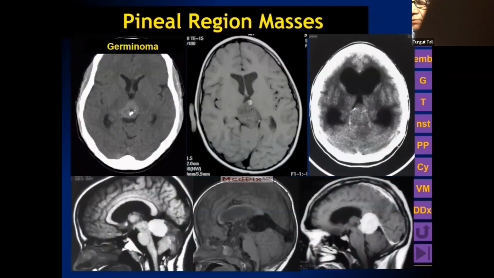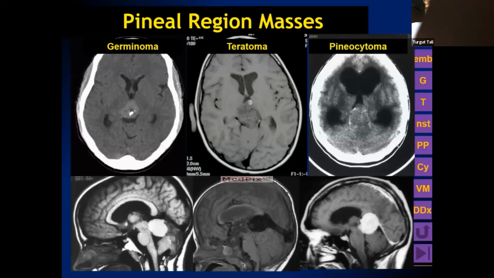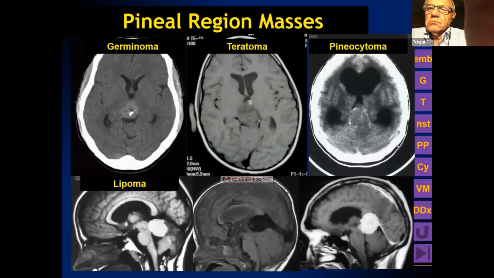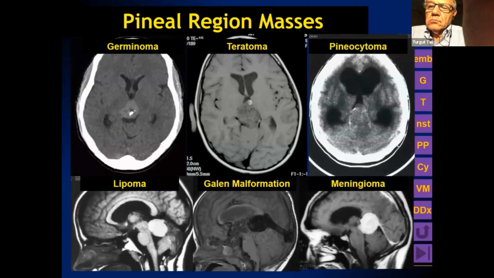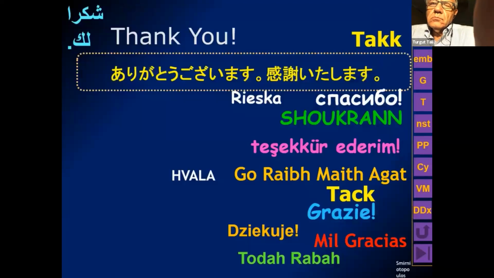The first image is a germinoma showing a central calcification surrounded by a hyperattenuating mass. The lesion with the lipid is a teratoma. Dispersed or displaced exploded calcifications are seen in pineal parenchymal tumors. The lipoma is hyperintense before contrast is given. Vein of Galen malformations show up as a prominent flow void, and we finished with a meningioma.